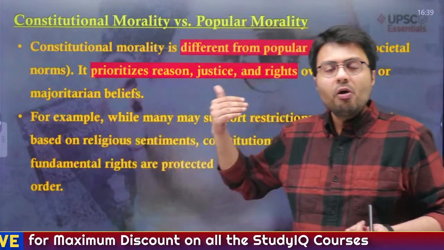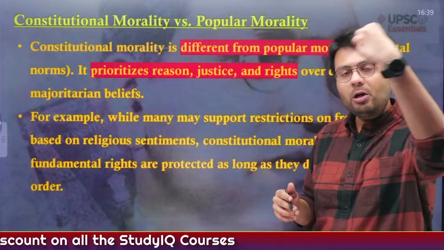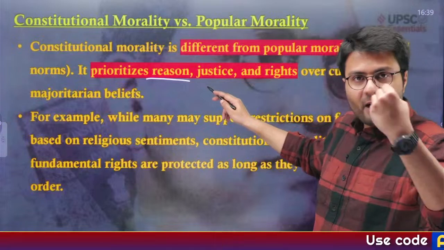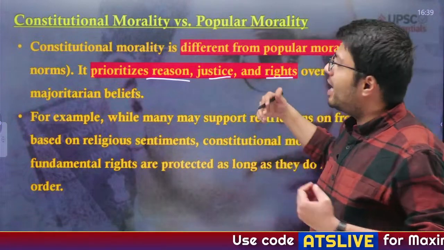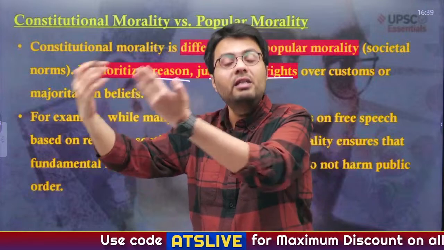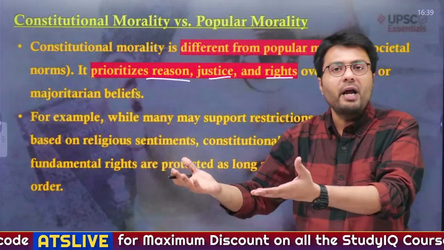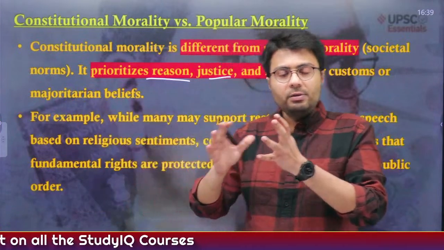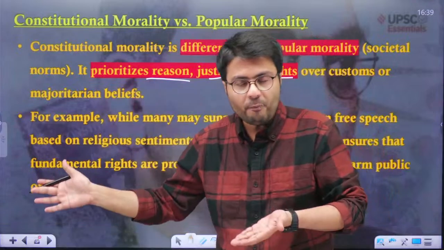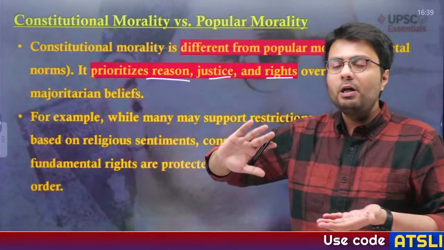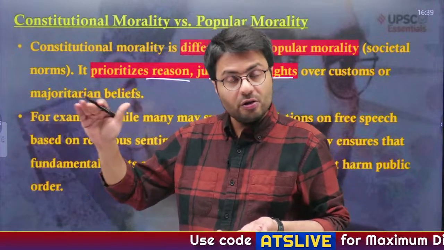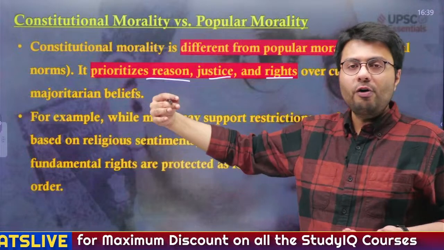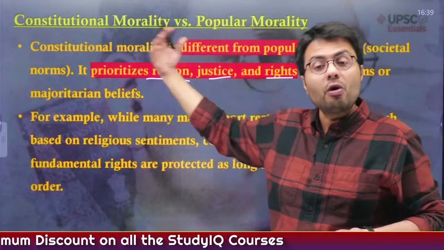No, obviously, because the constitution, irrespective of what society or an individual might think, prioritizes values like reason, justice and rights, and that is why these values take precedence over our concepts of right and wrong, our customs, or even our majoritarian beliefs, right? So that is why constitutional morality is very different from popular morality. There's a chance that popular morality might not be correct from the lens of the constitution. That is why we have to read and interpret everything not from the societal perspective, but from the constitutional perspective.